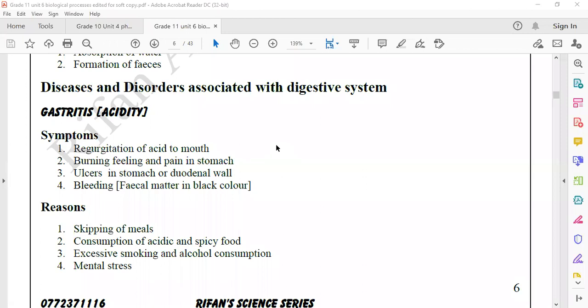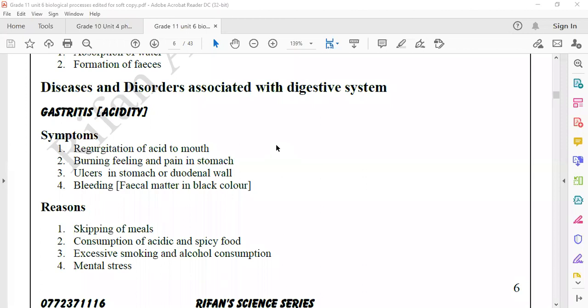Okay. For gastritis, the reasons are skipping of meals, consumption of acidic and spicy food items, excessive smoking and alcohol consumption, and ultimately mental stress.